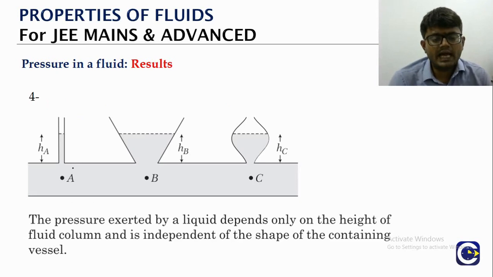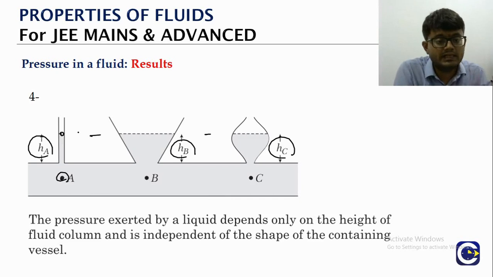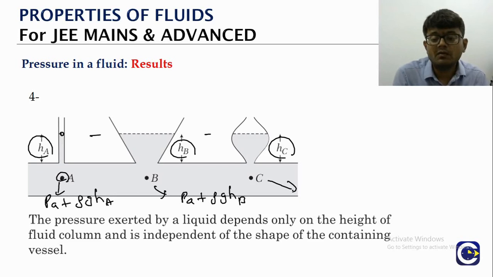Like you see here, we have 3 different shapes of the vessel or the opening. Here the height of the column is HA, here it is HB, here it is HC. You can see all the heights are the same. Now all of them are open to atmosphere. What is the formula for pressure at a depth when the vessel is open to atmosphere? It will be atmospheric pressure plus rho into g into HA. What is the pressure at point B? Atmospheric pressure plus rho into g into HB. What is the pressure at point C? Atmospheric pressure plus rho into g into HC.